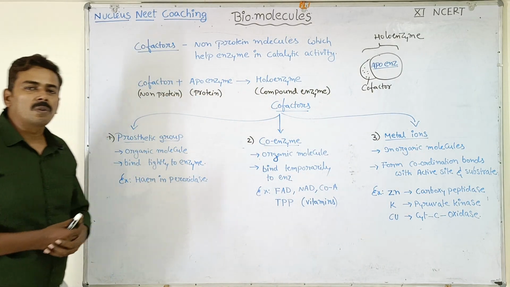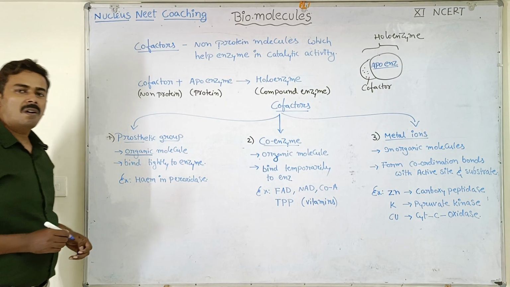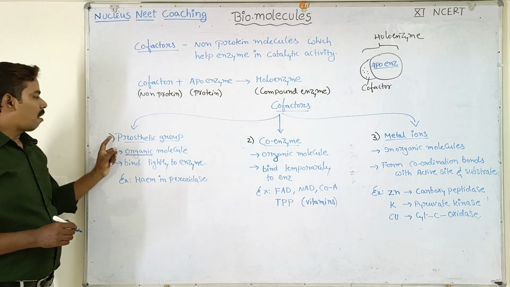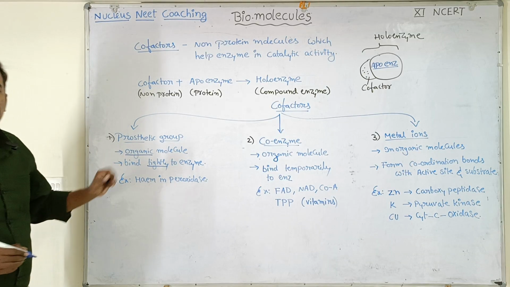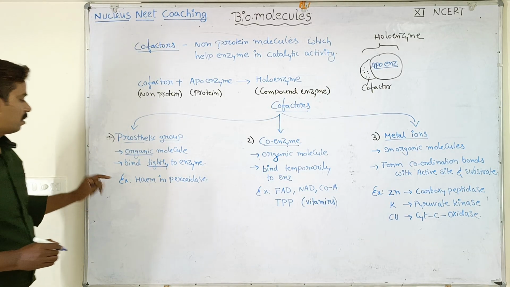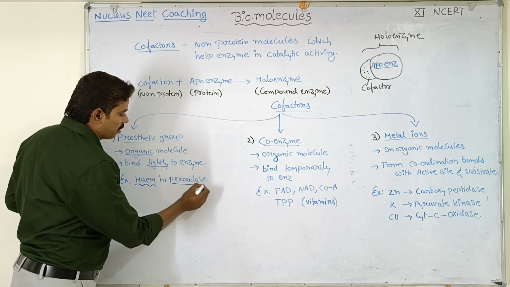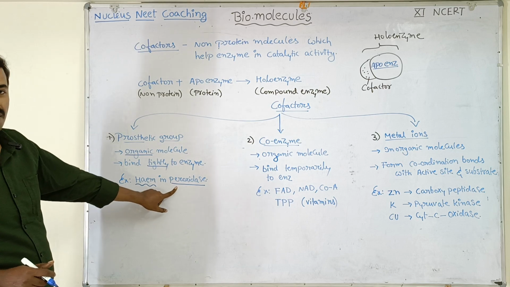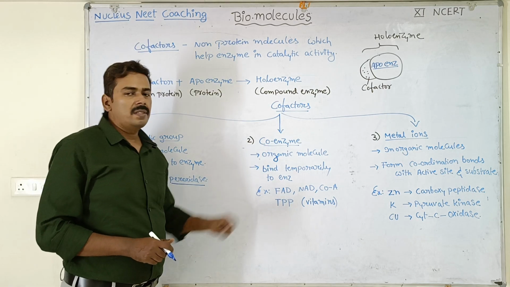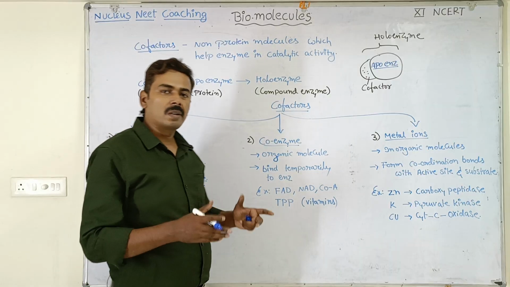What is a prosthetic group? A prosthetic group is an organic molecule. It binds tightly to the enzyme. Example is heme in the enzyme called peroxidase. Here heme acts as a prosthetic group in the enzyme peroxidase. Coenzymes are essentially vitamins, B complex vitamins.